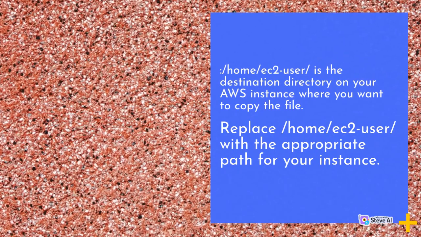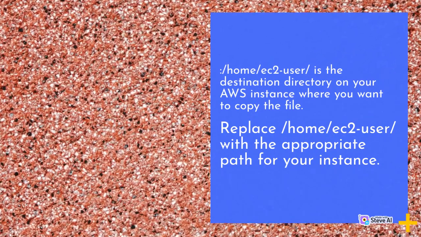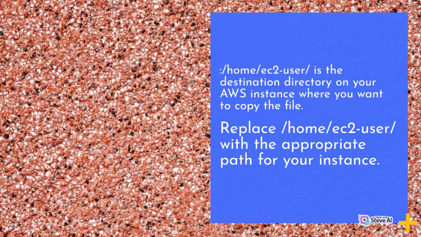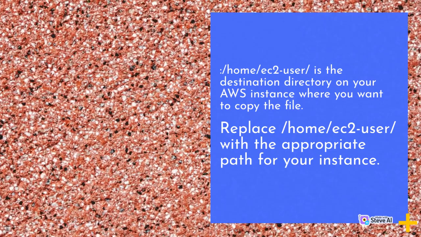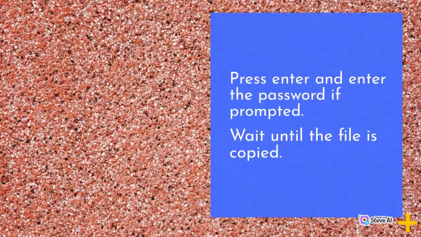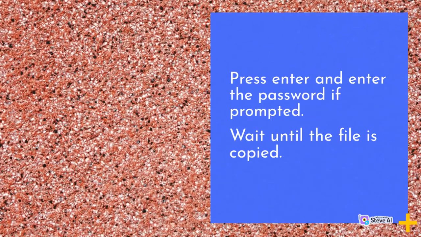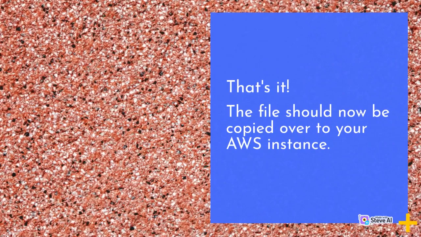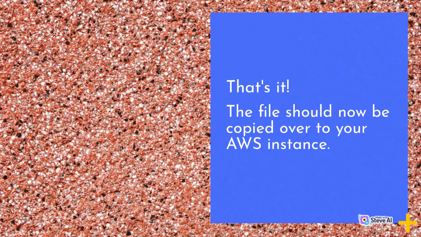:/home/ec2-user/ is the destination directory on your AWS instance where you want to copy the file. Replace /home/ec2-user/ with the appropriate path for your instance. Press enter and enter the password if prompted. Wait until the file is copied. That's it. The file should now be copied over to your AWS instance.